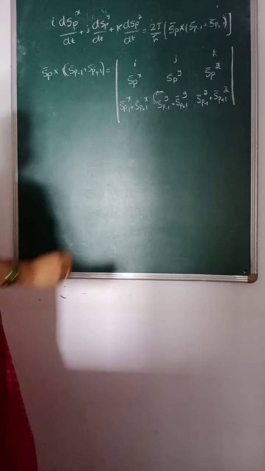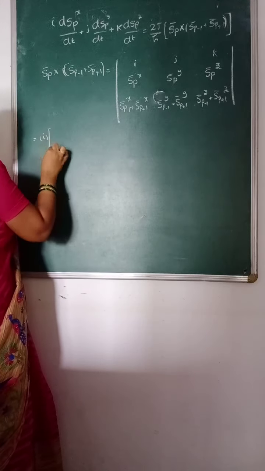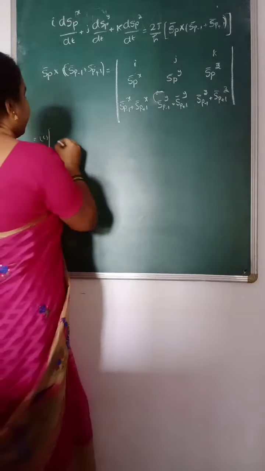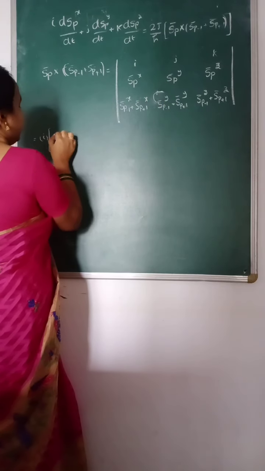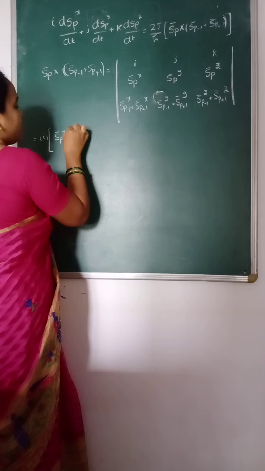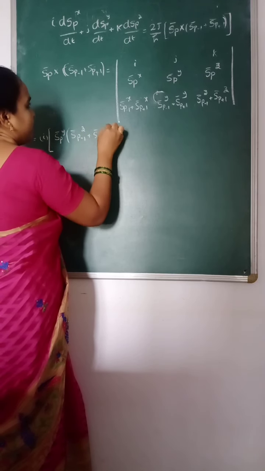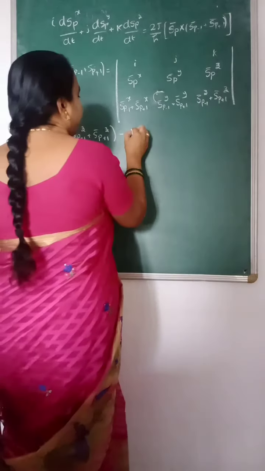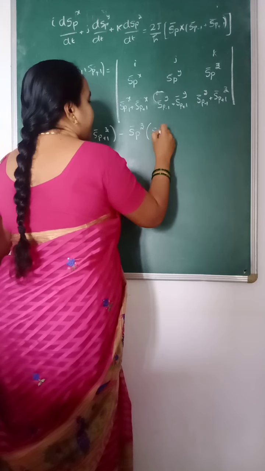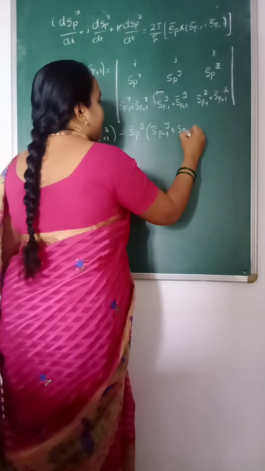By solving this determinant, we get the coefficient of i as i multiplied by S_p of y times (S_p minus 1 of z plus S_p plus 1 of z) minus S_p of z times (S_p minus 1 of y plus S_p plus 1 of y).